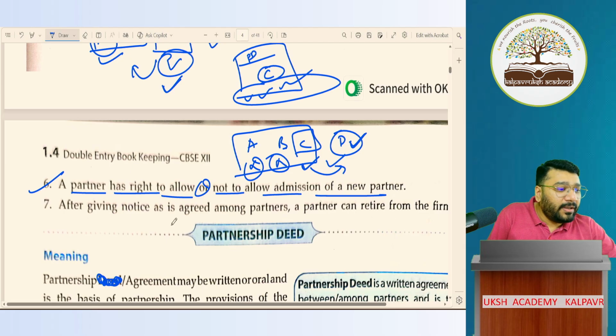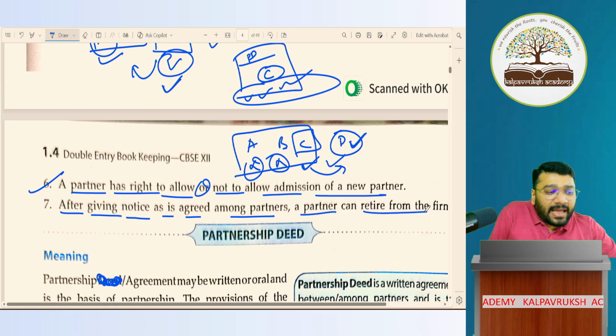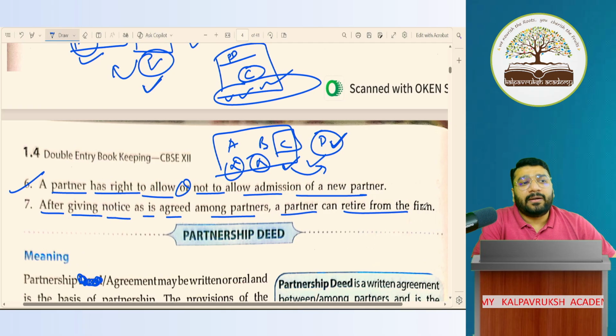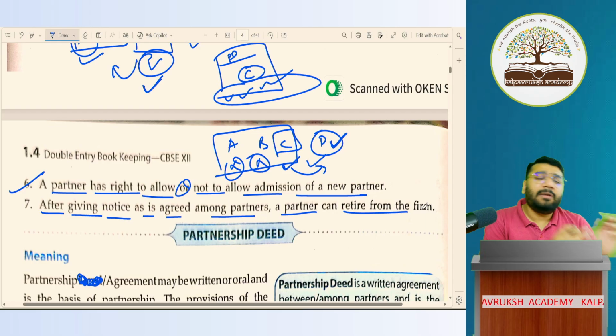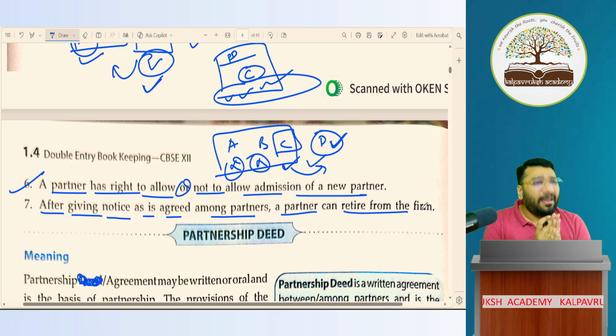Okay. Last point. After giving notice as is agreed among the partners, the partner can retire from the firm. A, B, C, three partners. B wants to retire. Will he take permission from A and C? Sir, please allow me, can I go? Is he employed to ask permission?